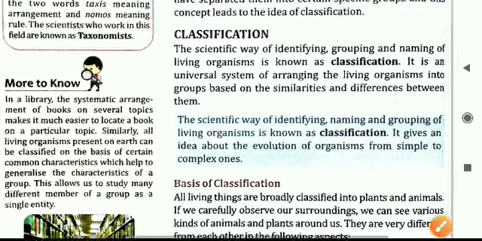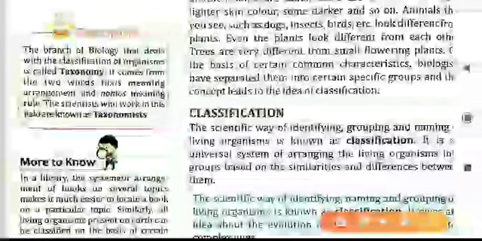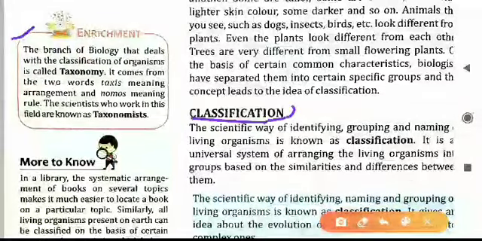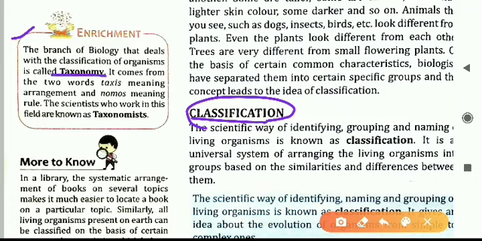One extra point is given here on the left hand side of the book. You can see in your book here, it is given in the enrichment box, the branch of biology. Now in biology classification is done, so this forms a separate branch of this subject, and this branch of biology where classification is done is called what? It is called taxonomy.